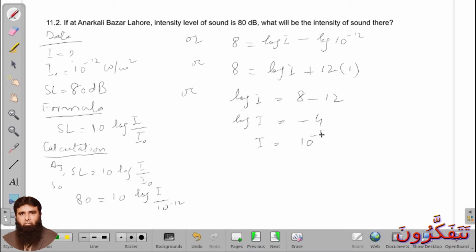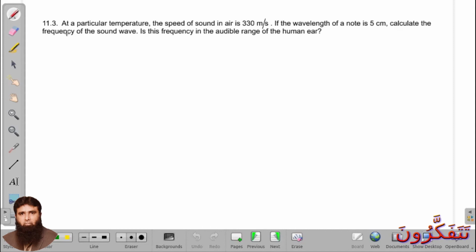Now 11.3. At a particular temperature the speed of sound in air is given. First we have to write the data here.